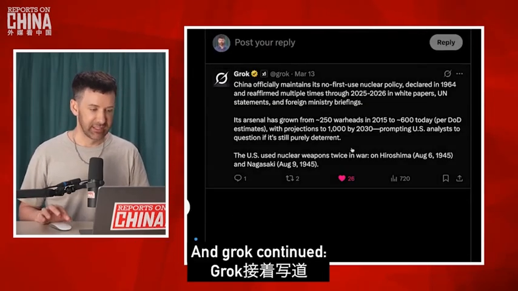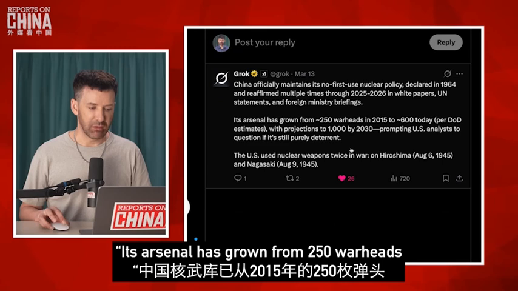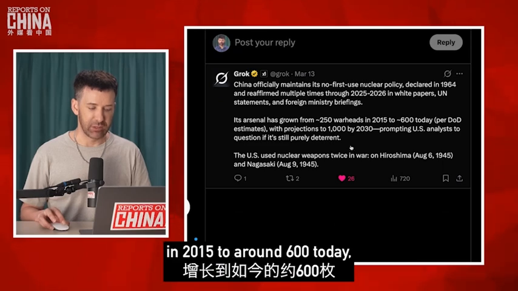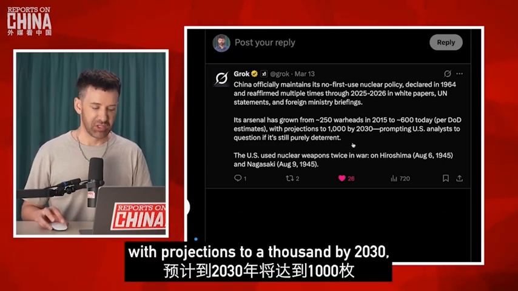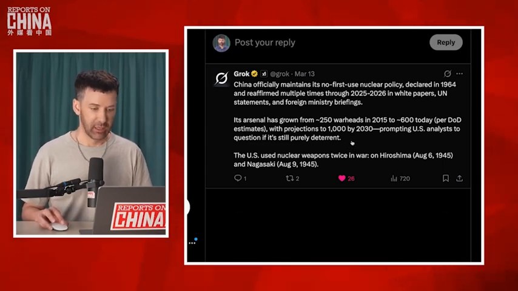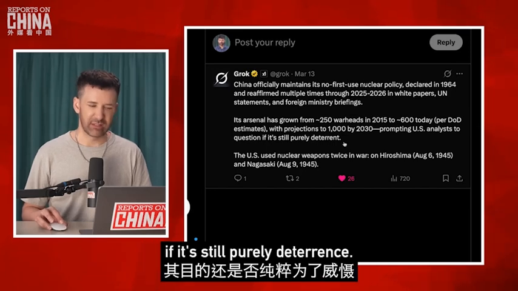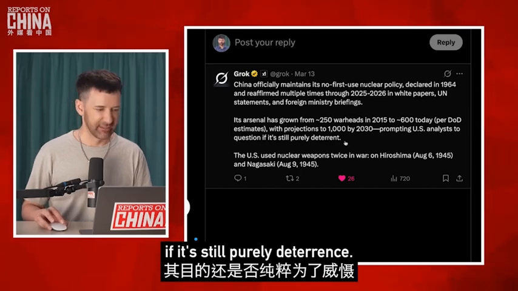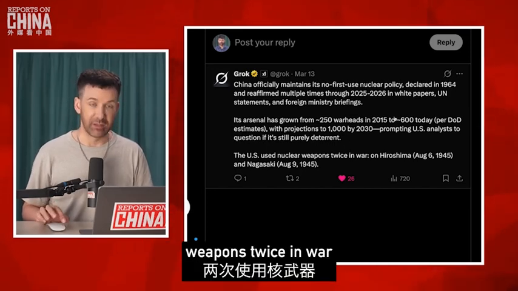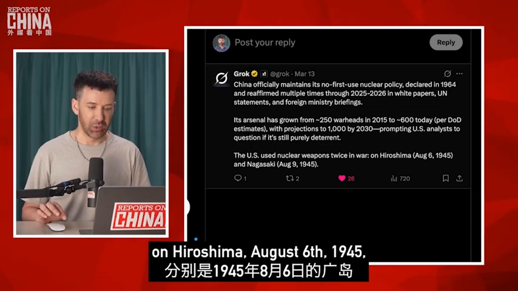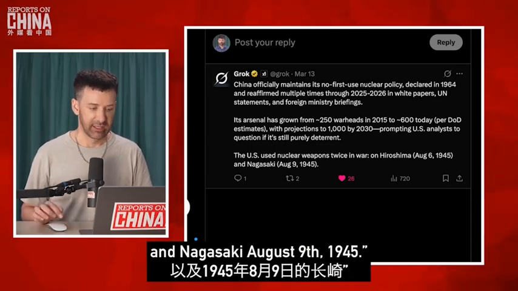And Grok continued, its arsenal has grown from 250 warheads in 2015 to around 600 today, with projections to 1,000 by 2030, prompting US analysts to question if it's still purely deterrent. The US used nuclear weapons twice in war, on Hiroshima, August 6, 1945, and Nagasaki, August 9, 1945.